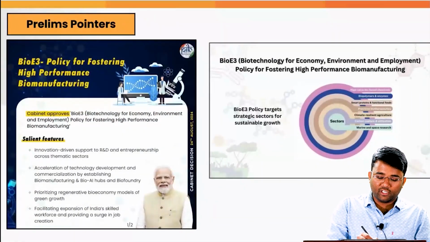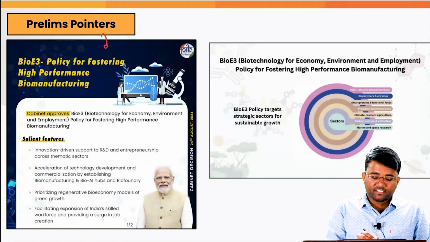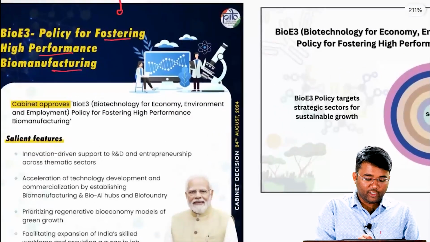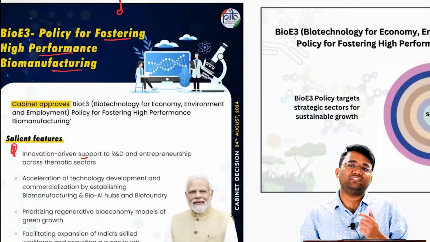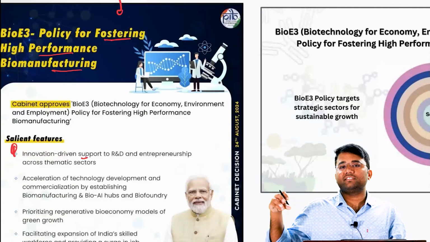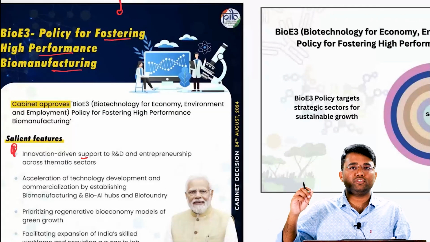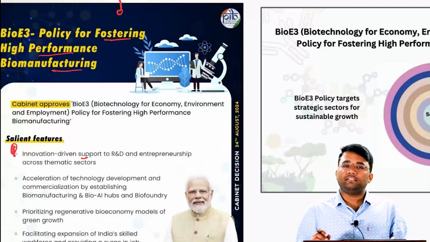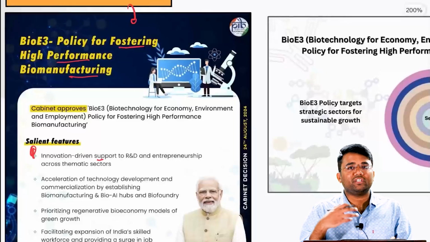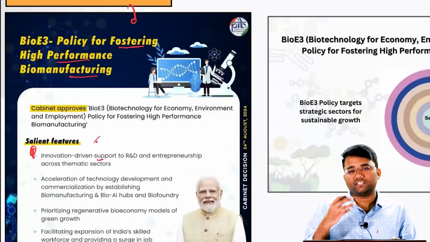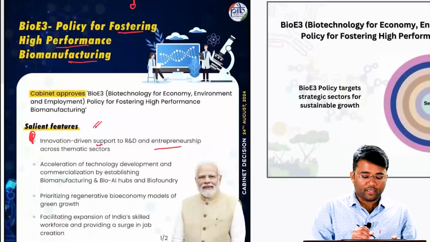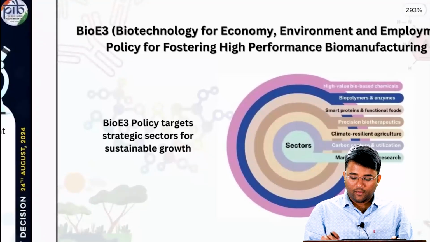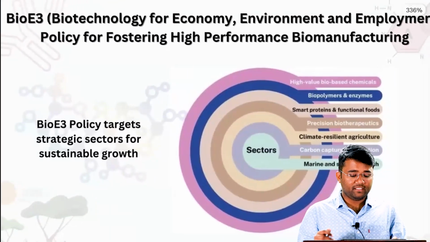So this Bio E3 policy, which was launched in August itself, is a policy for fostering high performance biomanufacturing. The features are, first of all, it is innovation driven and supports research and development. As of now, the contribution of research and development as a percentage of GDP is only 0.6 to 0.7%, as highlighted by the recently released economic survey also. So the Bio E3 policy will further support research and development towards biomanufacturing and entrepreneurship across the thematic sectors. There are 6, or rather 7, thematic sectors highlighted by the Bio E3 policy.